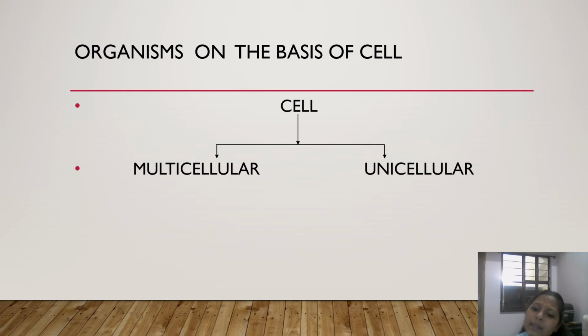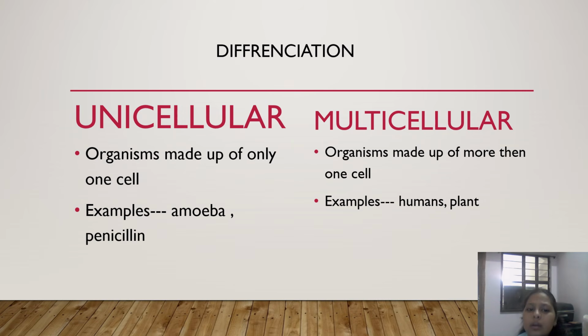And unicellular means organisms made out of just one cell, like amoeba, penicillium, bacteria, any fungi, etc. Whereas multicellular organisms are made up of more than one cell, like animals, any plant, etc. There are more examples.